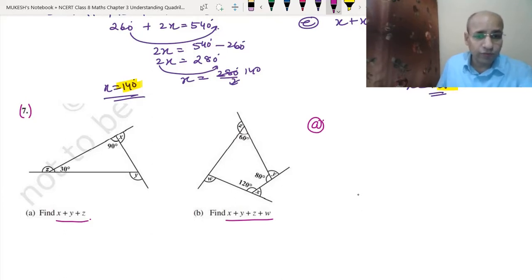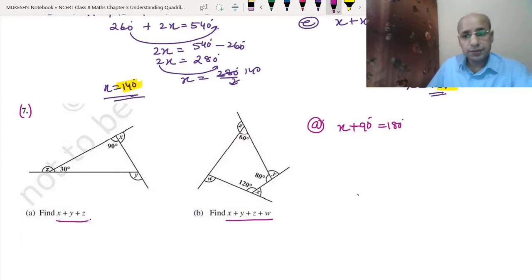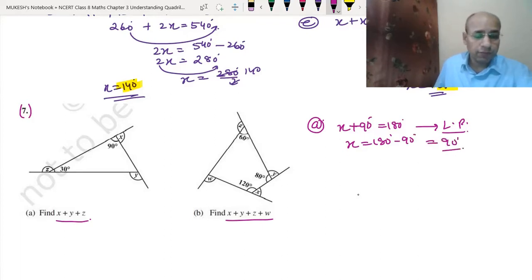Clear? So to find X, X plus 90 degrees equals 180 degrees, as we have learned in the 7th class or in the previous questions also. That means this is a linear pair. We can write L.P. So X equals 180 degrees minus 90 degrees, which is equal to 90 degrees. So X became 90 degrees.